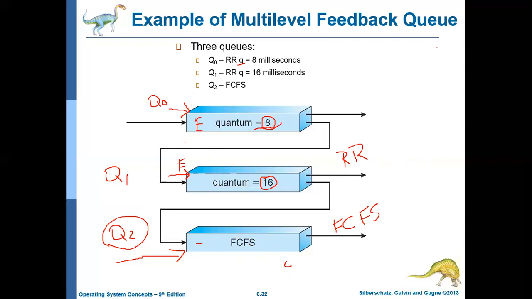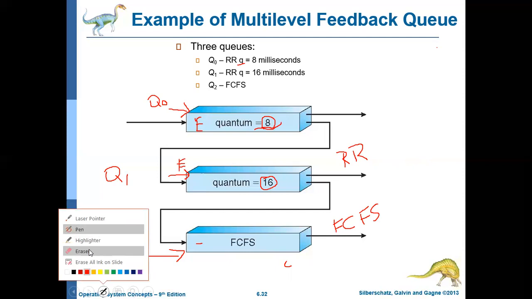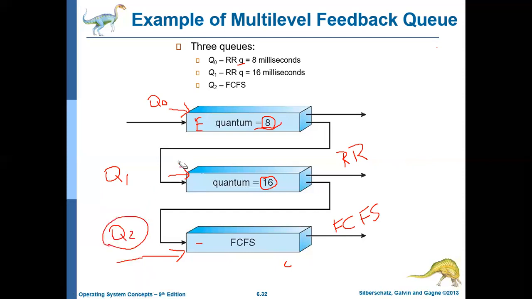Now let us come back to our scenario. A process comes in Q0 and executes for 8 milliseconds, but it has not finished by that time. Then that job will be moved to the tail end of the Q1. If it has not completed in Q0, it will be moved to the tail end of Q1.